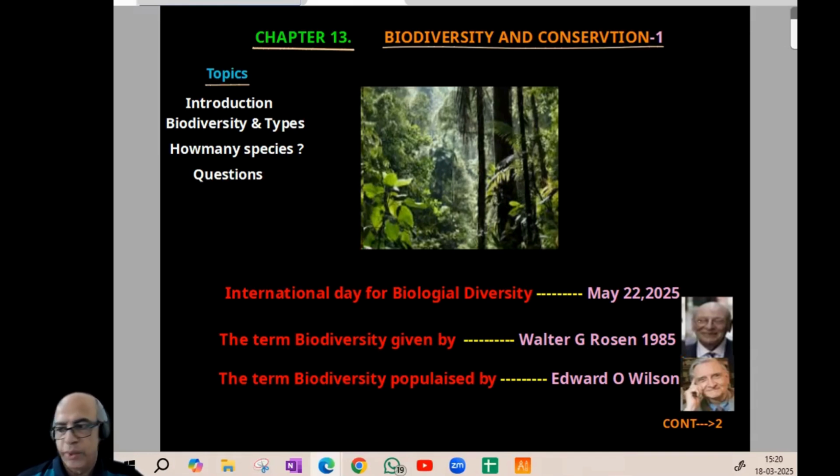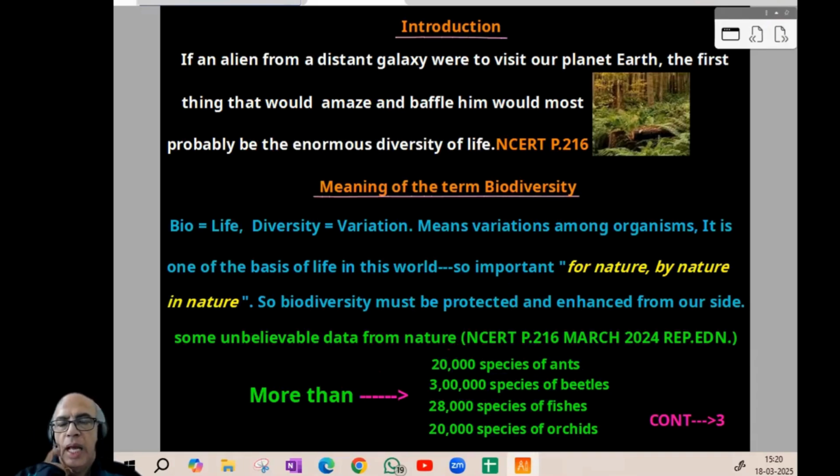Now we can proceed to the introductory topic. As we refer to NCERT, we can find a famous statement: if an alien from a distant galaxy were to visit our planet Earth, the first thing that would amaze and baffle him would most probably be the enormous diversity of life. NCERT page number 216. That statement gives the importance of biodiversity, how the Earth differs.